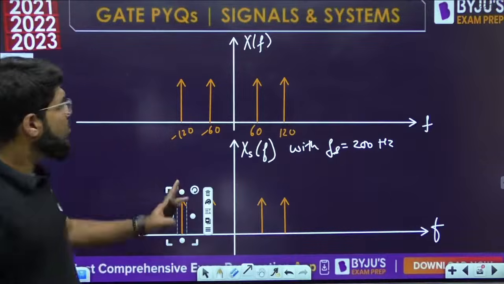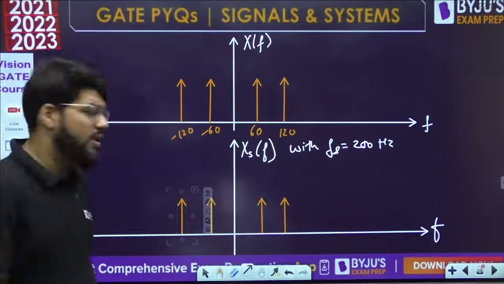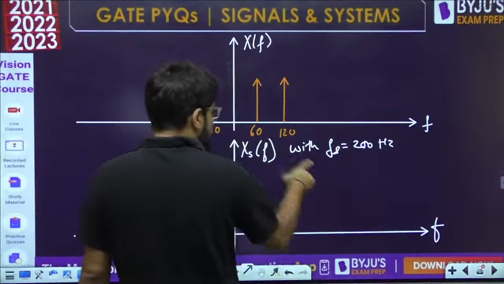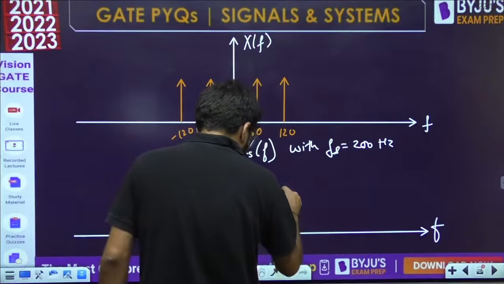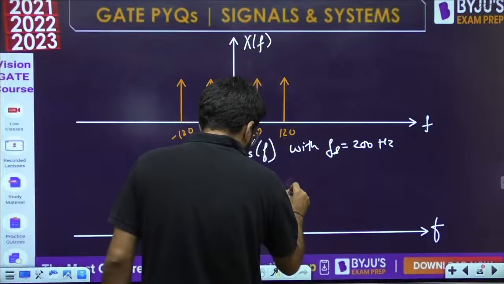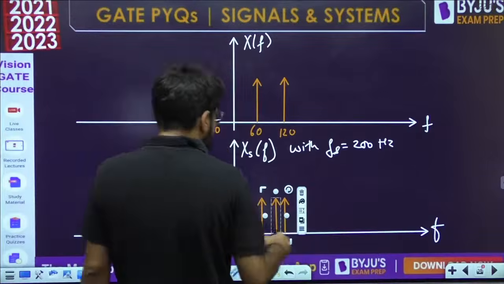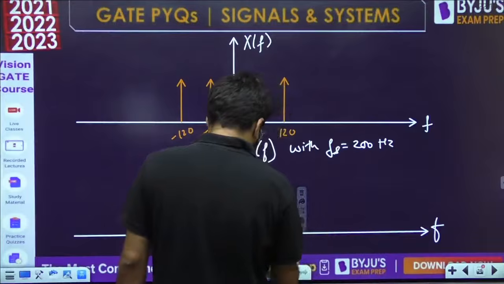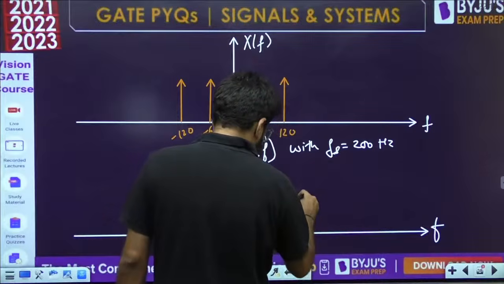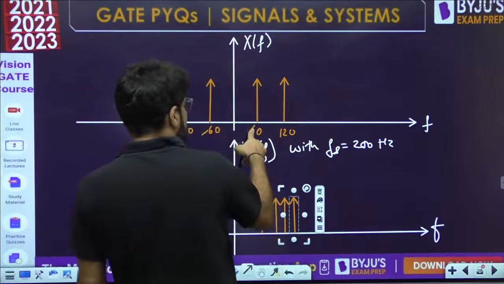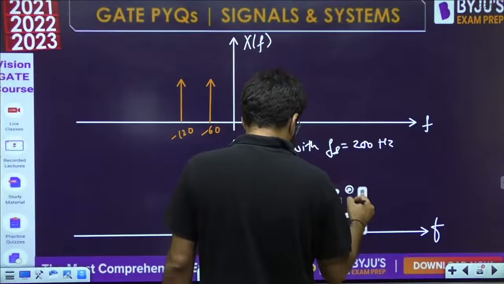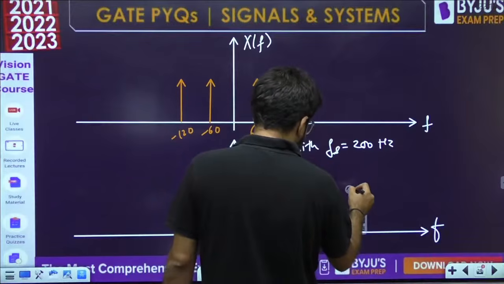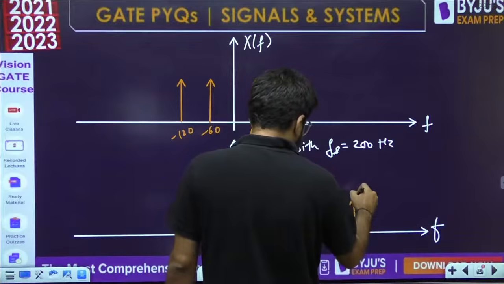But now X of f minus 200, let's do the right shifting. So this is going to be centered at 200. So 200 minus 120, 80 will also come up here. 200 minus 60, that is 140, will also be there. A little ahead, 120 also comes. Then 200 plus 60, that is 260. And then 200 plus 120, that is 320.